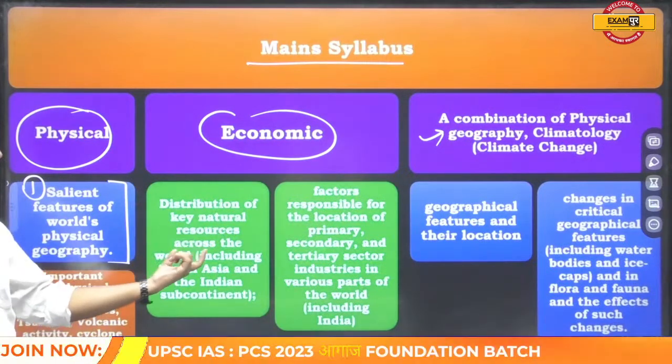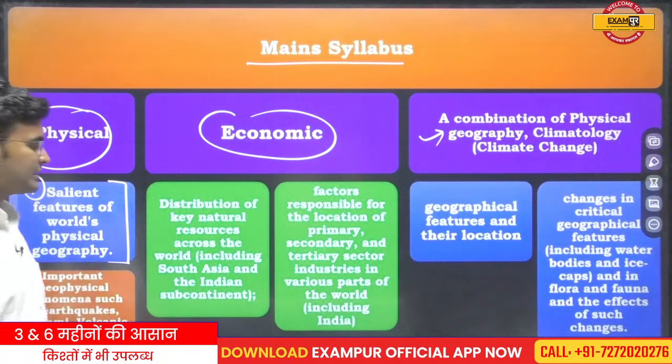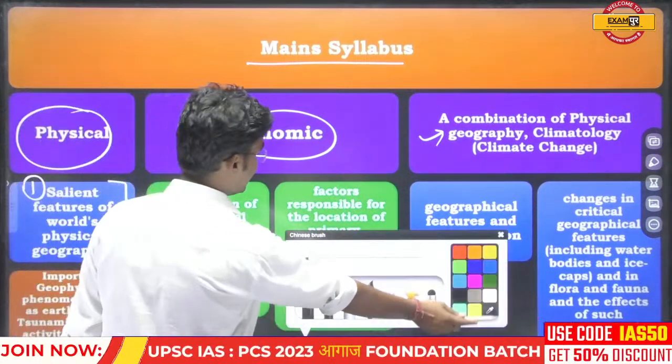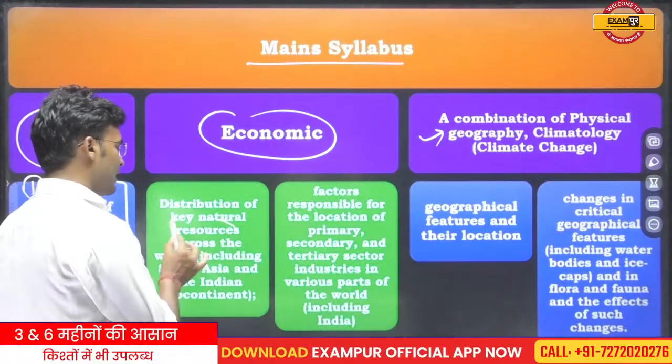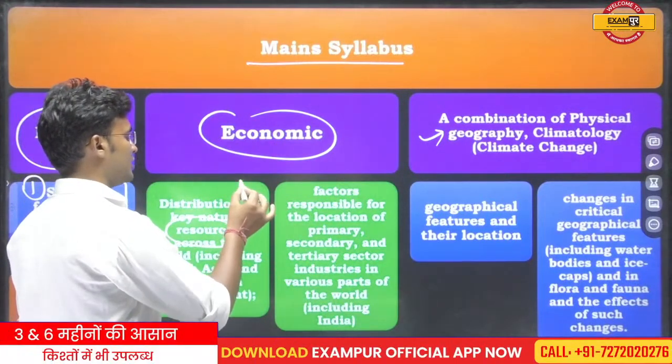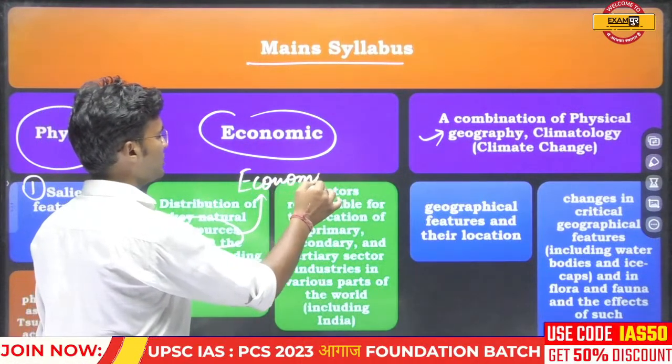Distribution of the key natural resources across the world, including South Asia and the Indian subcontinent. This is the second point. Distribution of the key resources. Resources are part of economic geography, and economic geography is part of human geography.